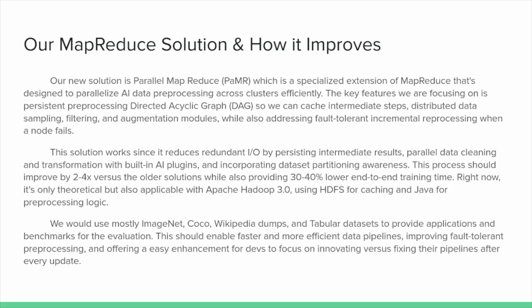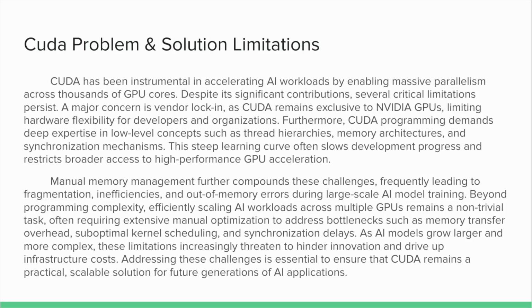Hadoop 3.0. However, they use HDFS for caching and Java for preprocessing logic, while we would be using Spark, and ours would be built in. Our benchmarks and applications are mostly ImageNet, COCO, Wikipedia dumps, and tabular datasets, enabling faster and more efficient data pipelines. CUDA problem and solution limitations.